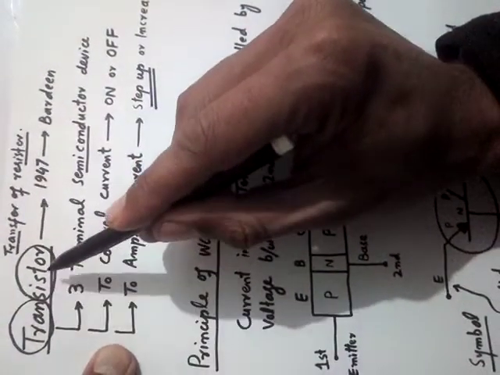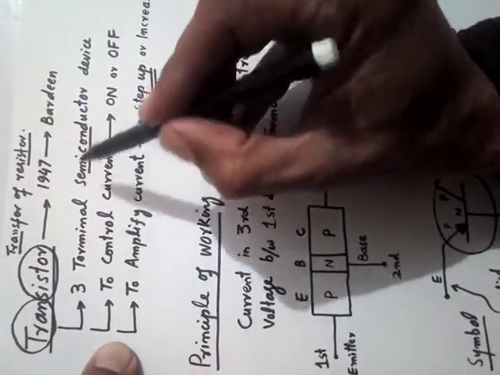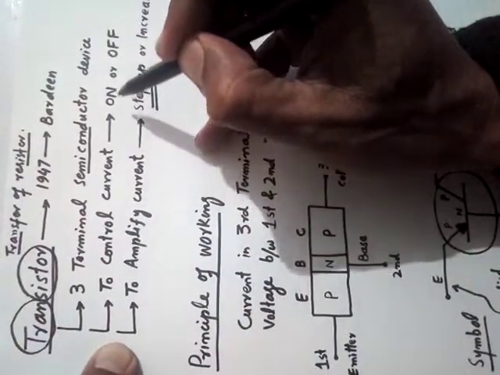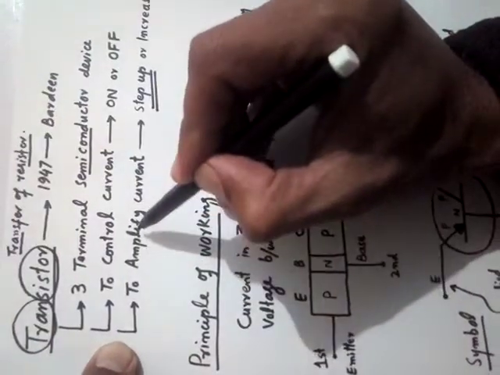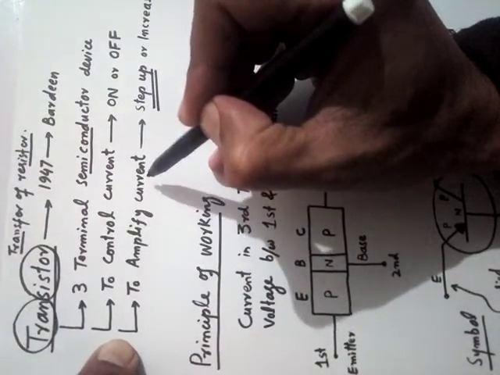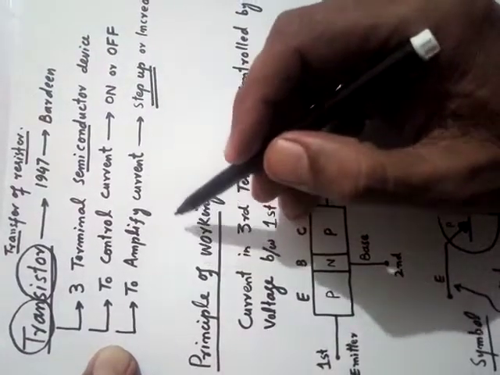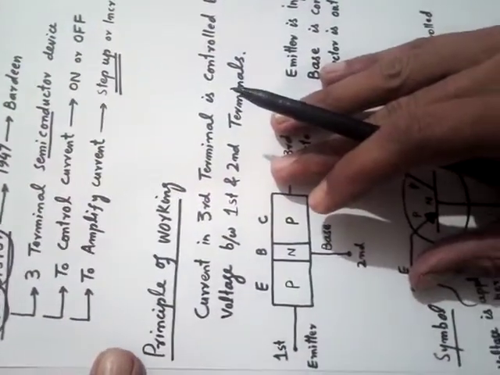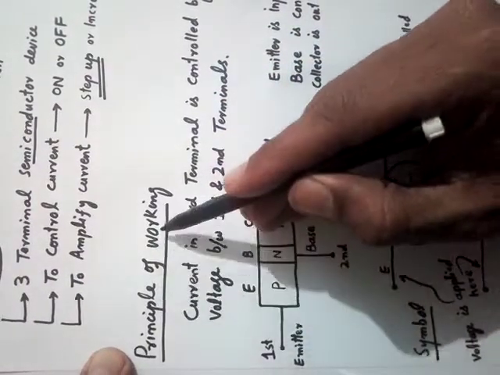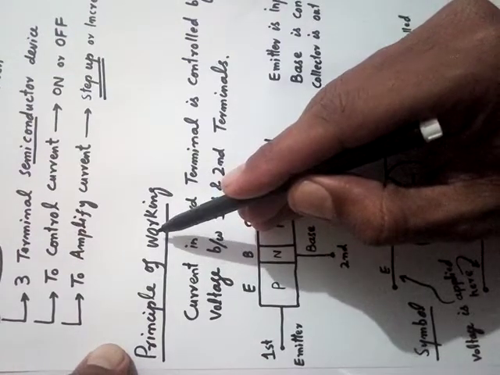Again, the transistor is a three-terminal semiconductor device which is used to control the current, or make it on and off, and to increase or amplify the current. Give it a current input and get the current as output in a big quantity. Now, what is the principle of working? At what principle does the transistor work?